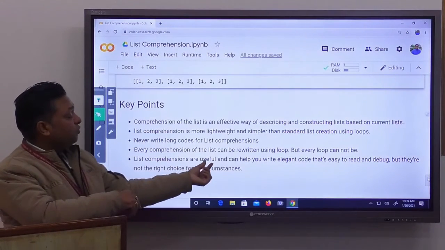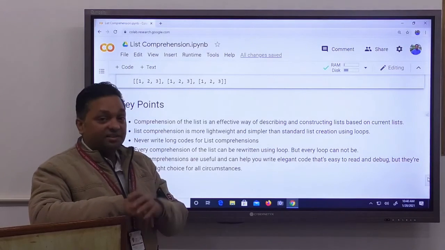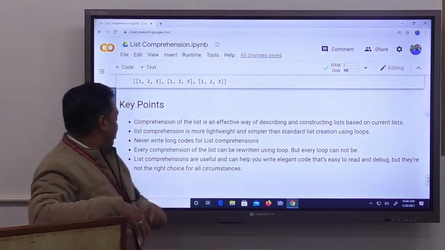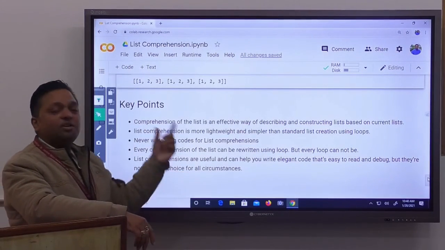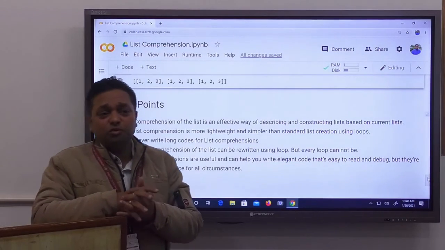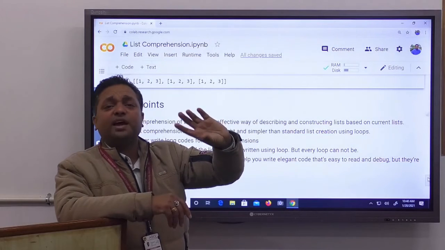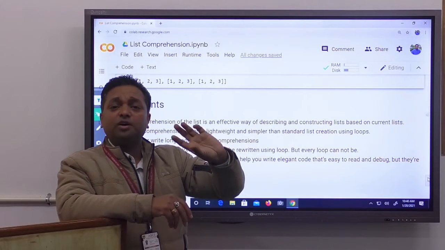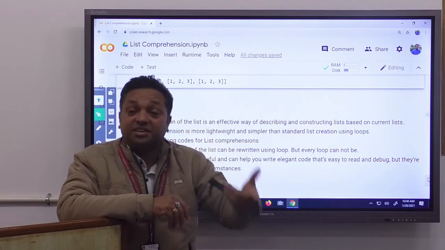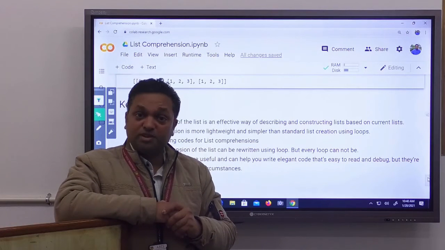List comprehensions are useful and can help you write elegant code that is easy to read and debug, but they are not the right choice for all circumstances. There are some circumstances where you apply a nested loop, and inside the nested loop you have to apply some if condition or some inbuilt method. That is not possible using list comprehension.